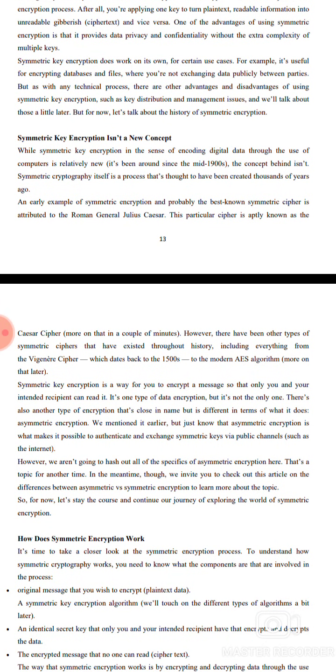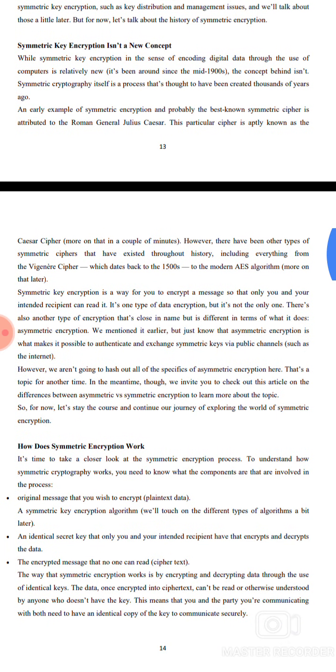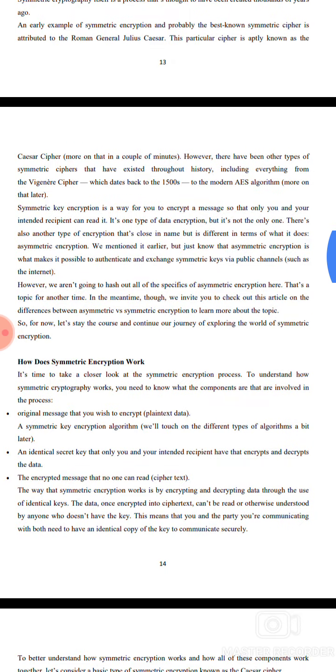Symmetric key encryption of digital data is relatively new, but symmetric cryptography as a process was created thousands of years ago. An example of symmetric encryption, known as a symmetric cipher, is attributed to the Roman general Julius Caesar. This particular cipher is also known as the Caesar cipher. Other types of symmetric ciphers have existed throughout history, including the Vigenère cipher, which dates back to the 1500s, and the modern AES algorithm.